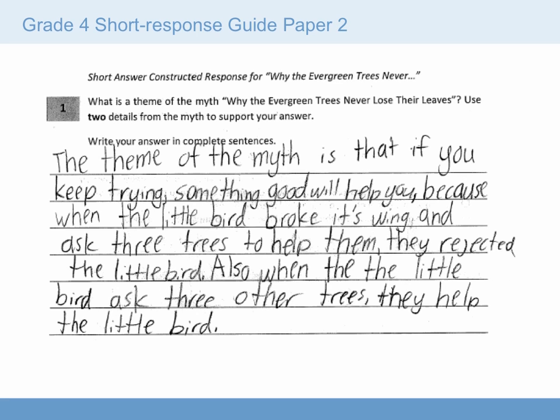This is guide paper 2. The theme of the myth is that if you keep trying, something good will help you, because when the little bird broke its wing and asked 3 trees to help them, they rejected the little bird. Also, when the little bird asked 3 other trees, they helped the little bird.